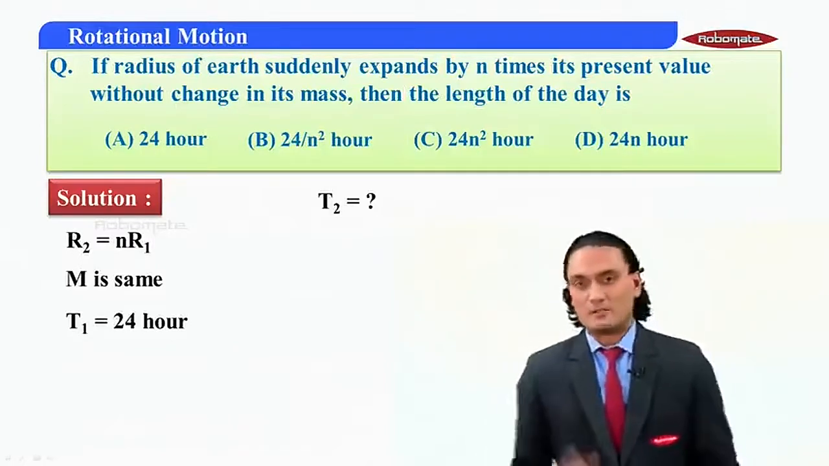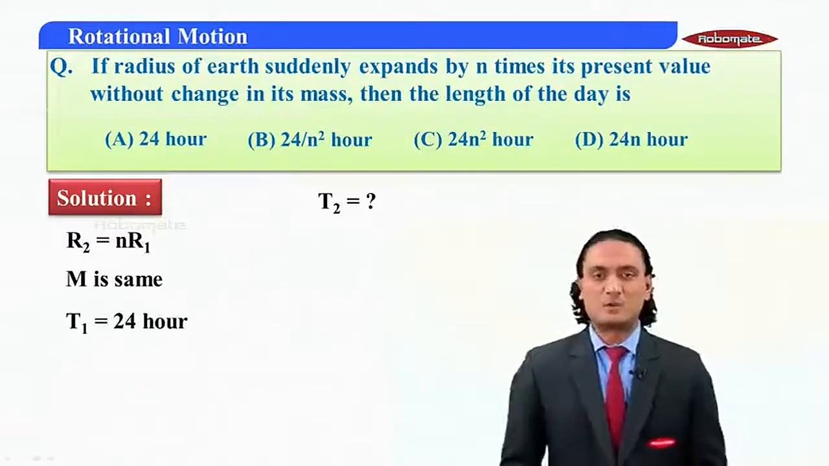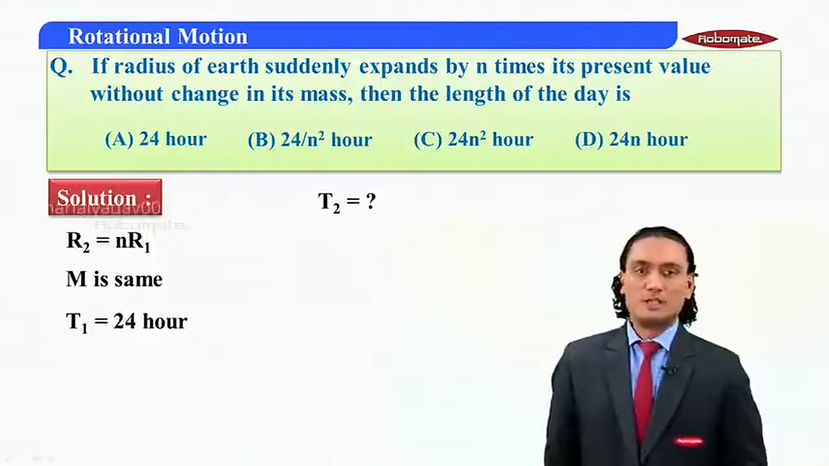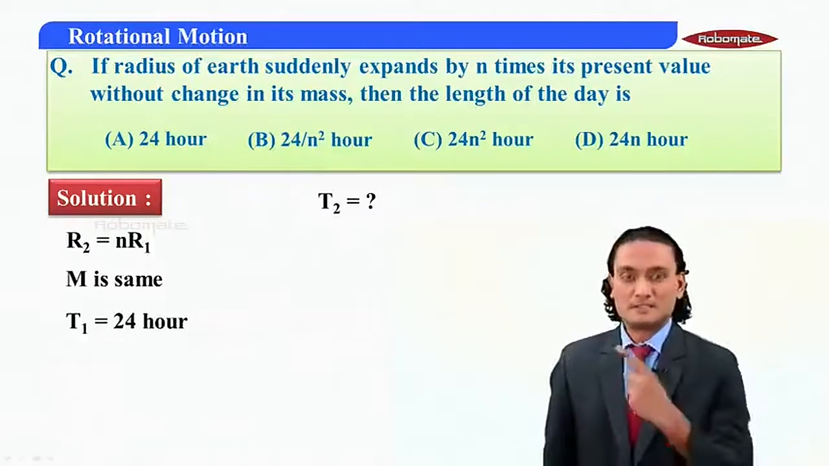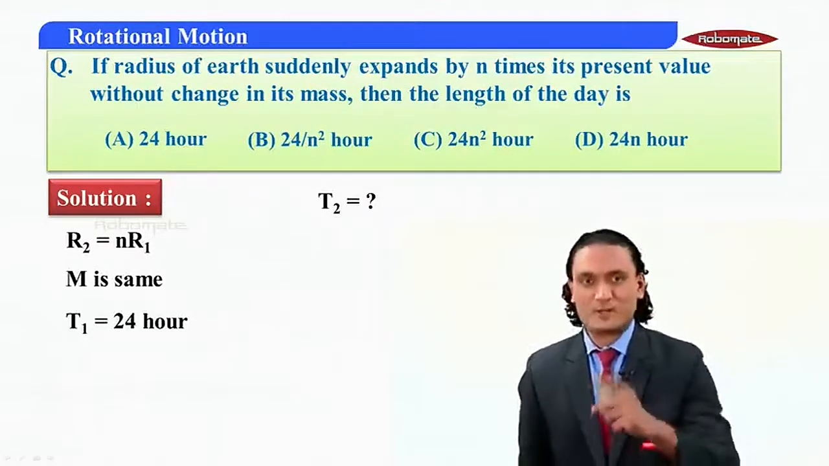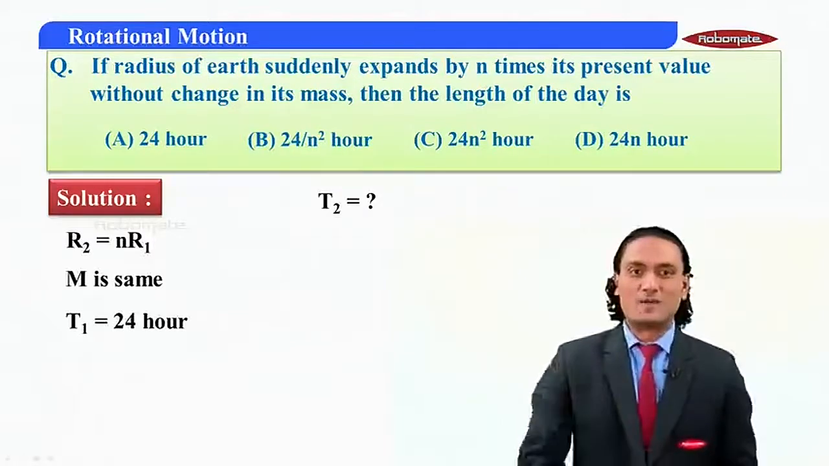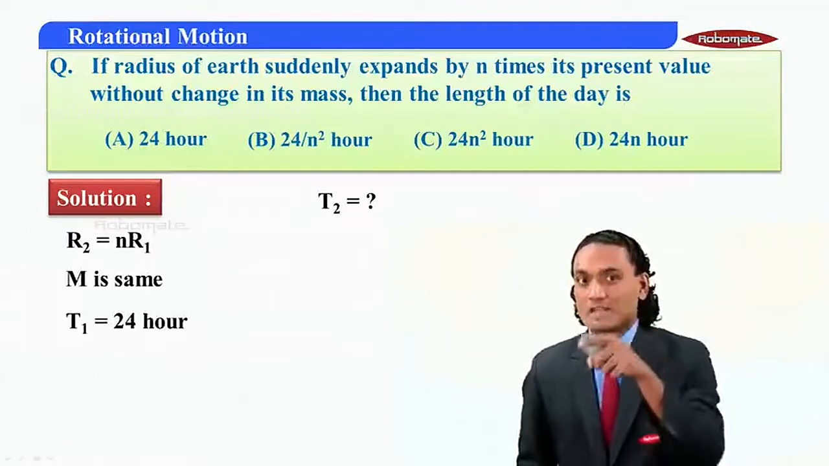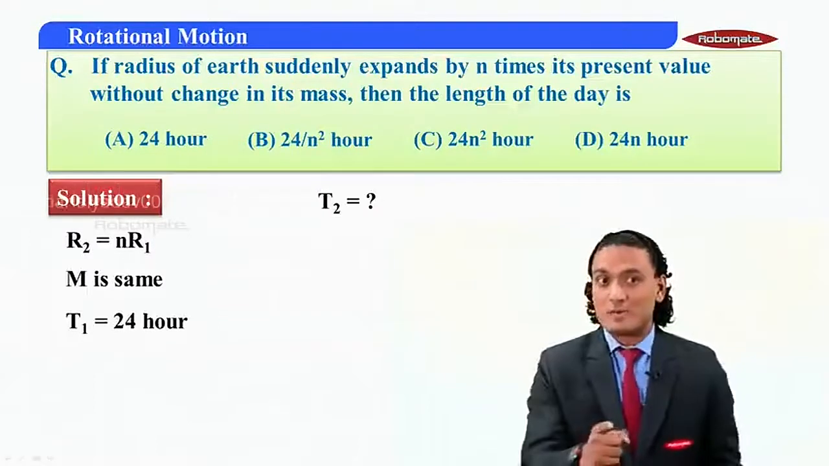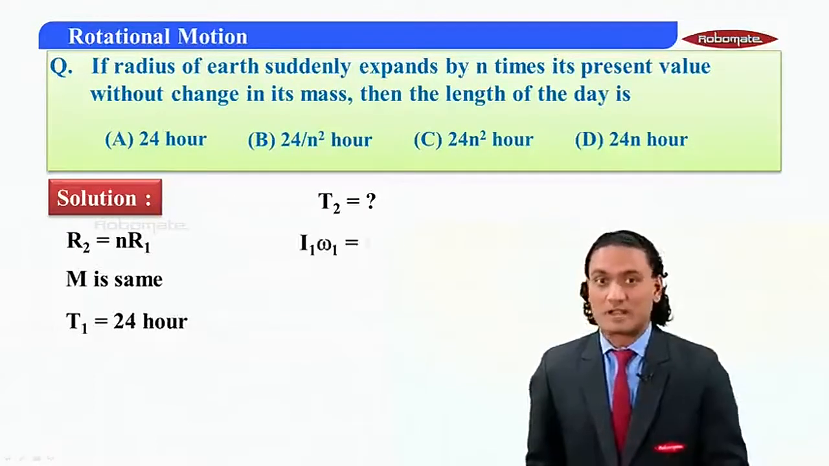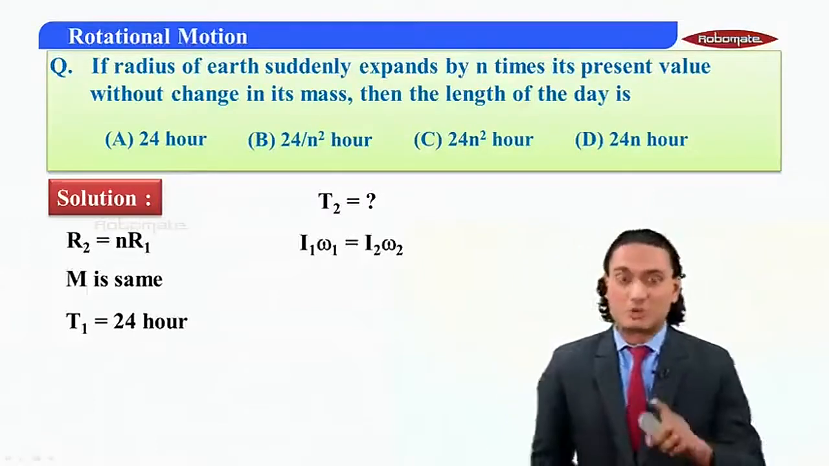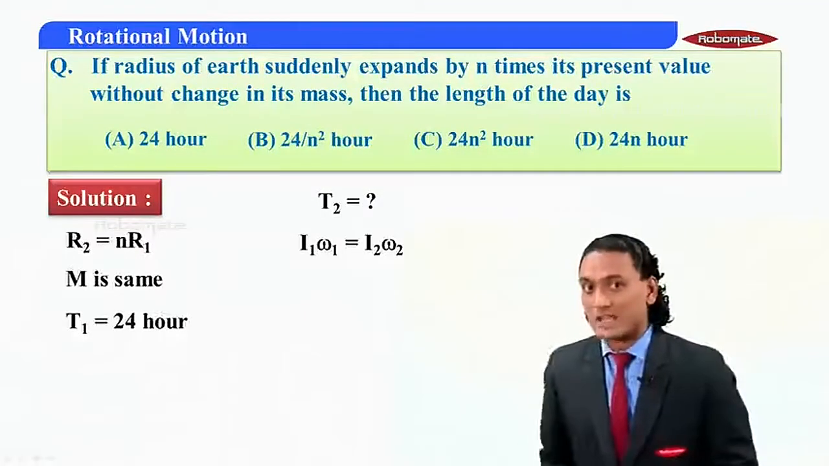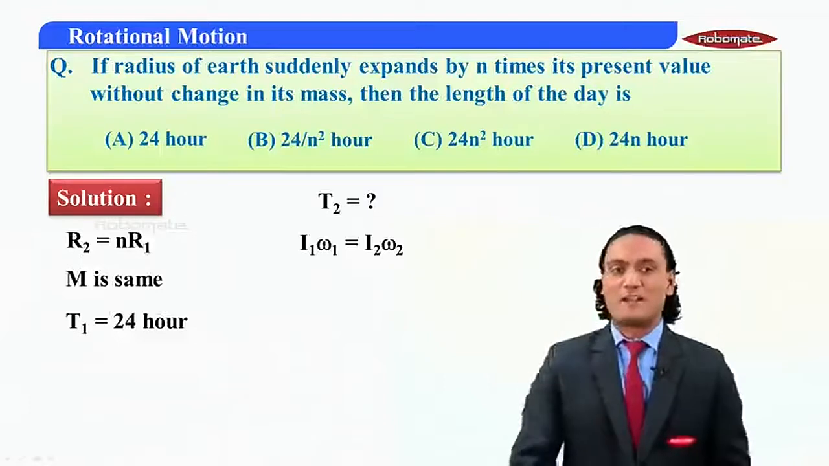Now we have T1, we have M, and we have R2. So how to find out T2? Which formula? The title of this module. Very good. We can use the law of conservation of angular momentum. The net external torque acting on Earth is 0, so the angular momentum of the Earth is conserved. So we can write I1 omega 1 equals I2 omega 2. Initial angular momentum is equal to final angular momentum.